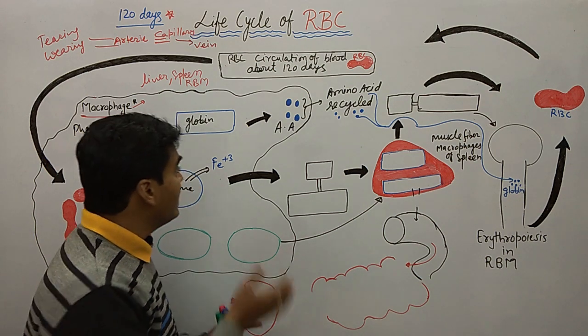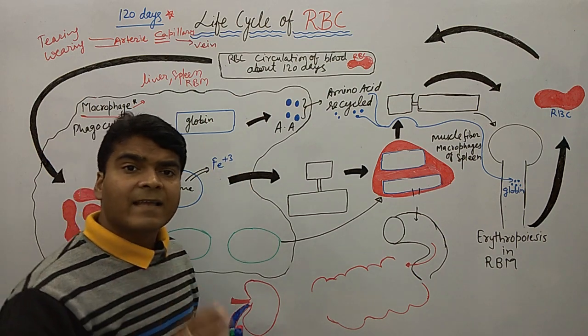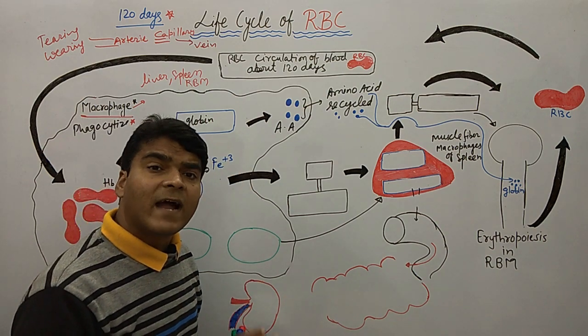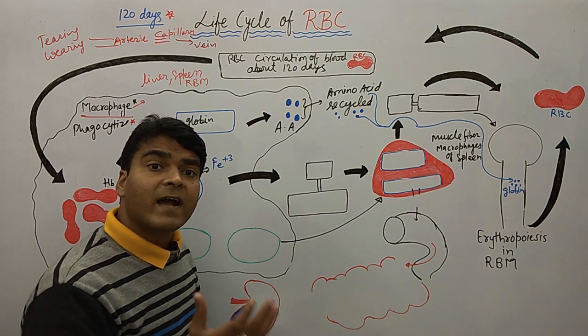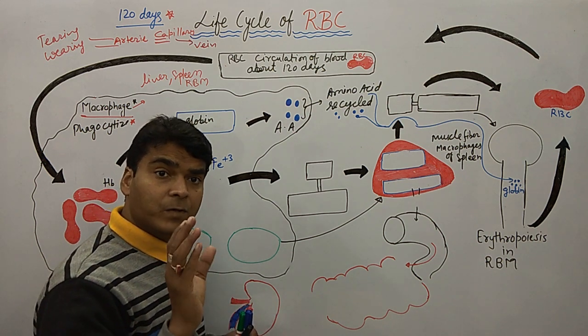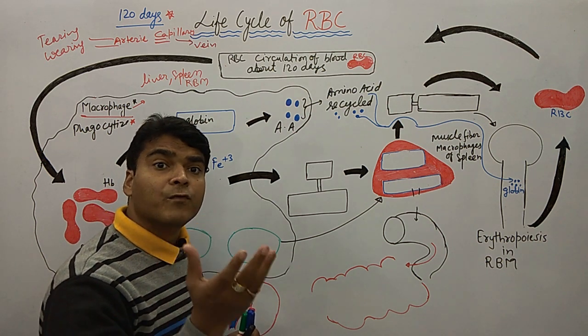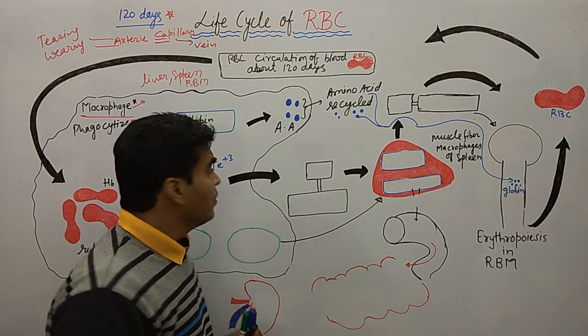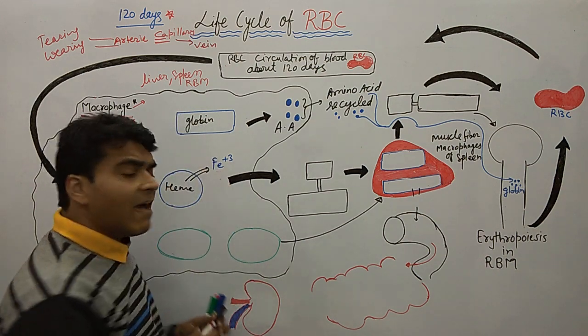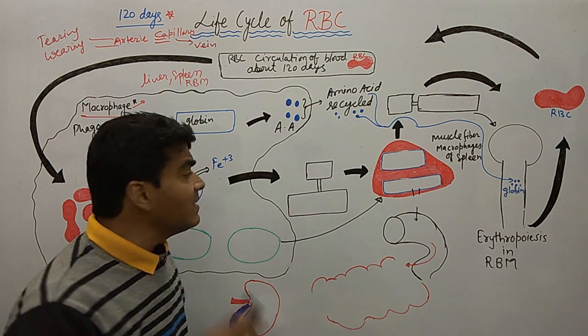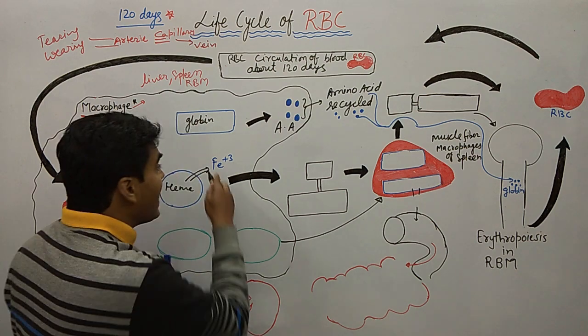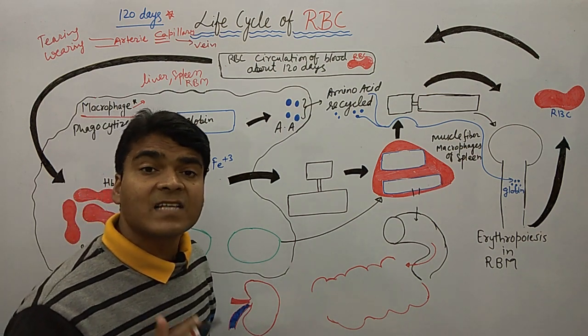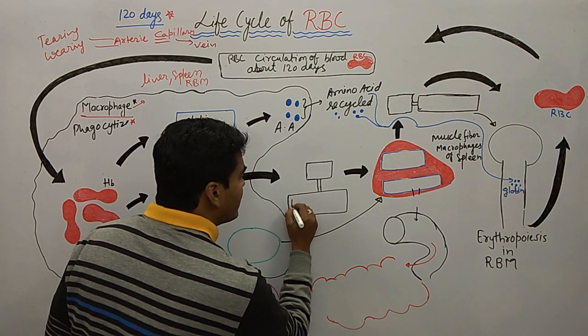Similarly, Fe+3, the ferric form of iron, also requires a transporter. The name of the transporter of Fe+3 is transferrin.